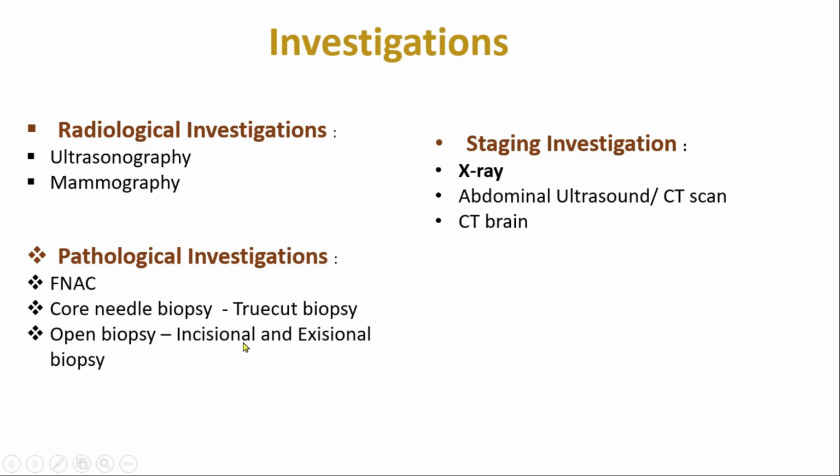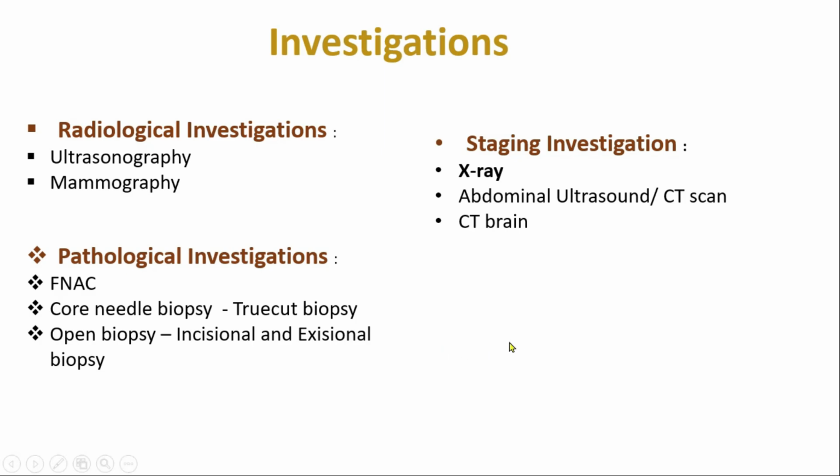We take an incisional biopsy when there is an ulcer, and we take an excisional biopsy when the tumor size is less than 4 centimeters. We take 1 centimeter of healthy tissue and cut out the tumor totally to examine the small tumor or lump.